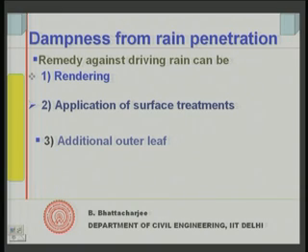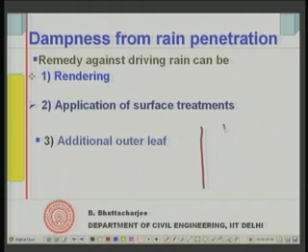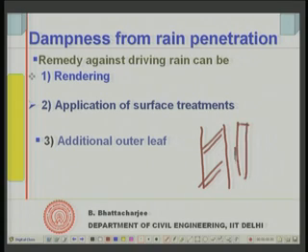You can provide an additional outer leaf. What I mean by additional outer leaf is that you have the already existing wall, and you provide an outer leaf. This would also serve a good purpose for condensation in cold climate. Here, it can be just rendering or the outer portion of the wall, which you can increase. So, that could be one of the solutions. Let us see the surface treatments.